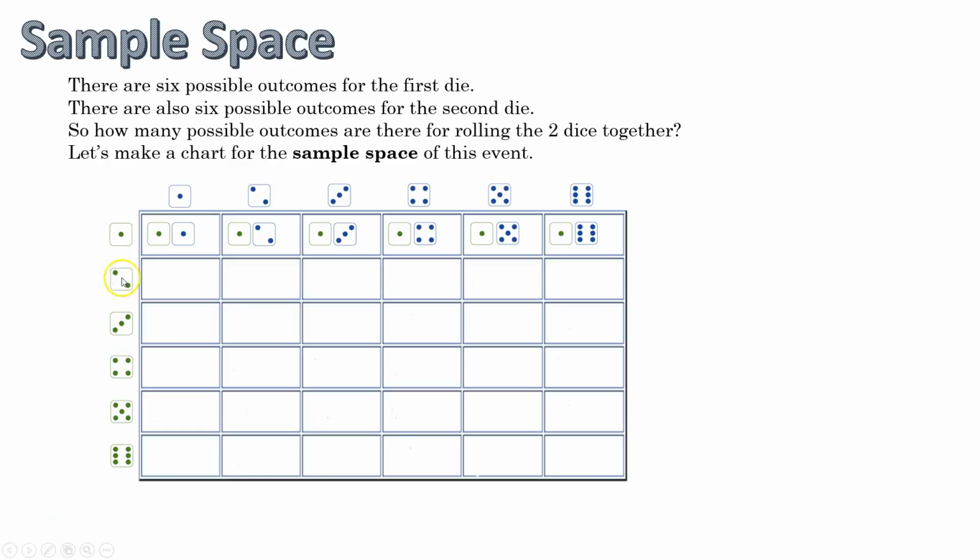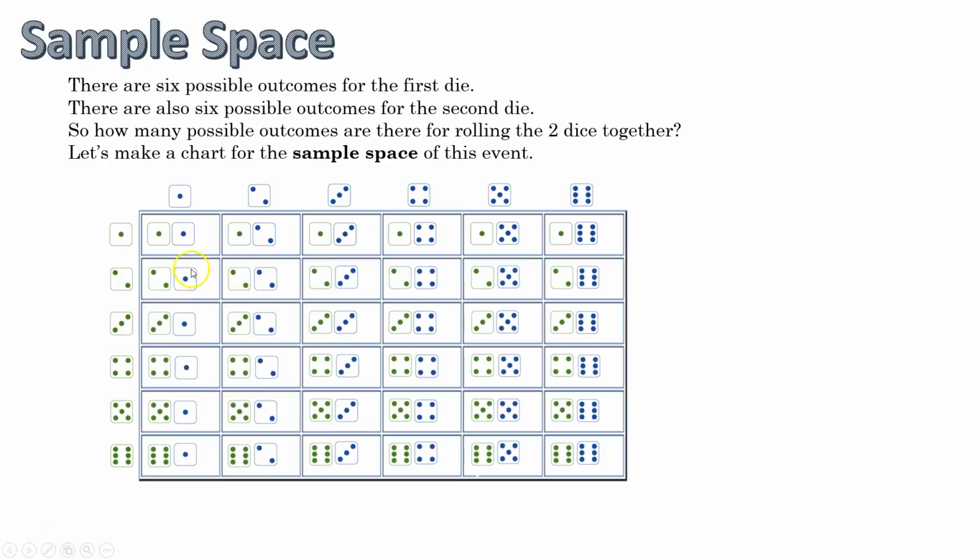So if I roll a 2 on my first die, that can also be combined with every other possible score for the second die, and so on and so forth. And if we add together all the dice totals, we get a nice little chart like this. So these are the possible scores. So how many total are there? There's like 6 across and 6 down.